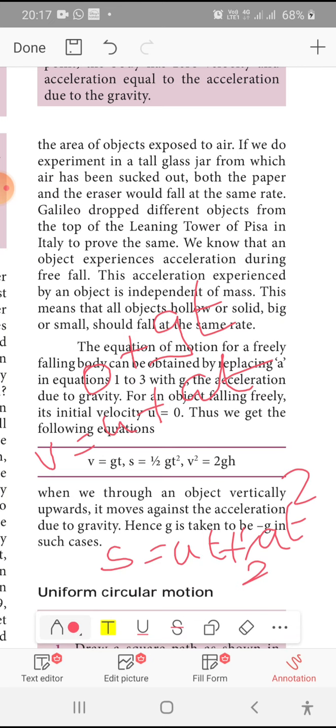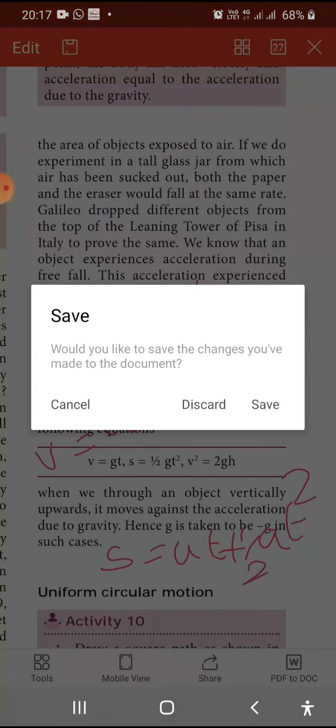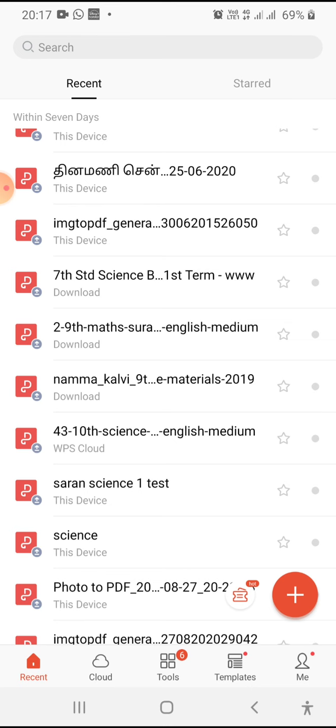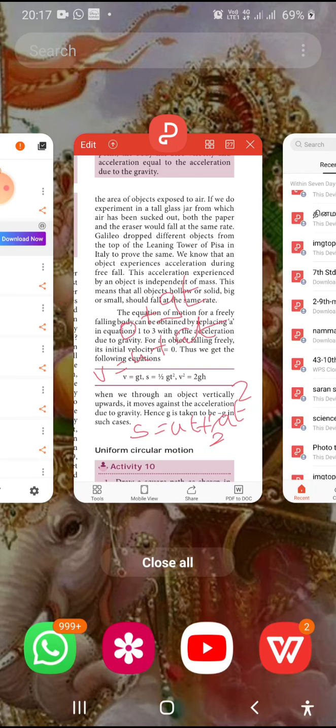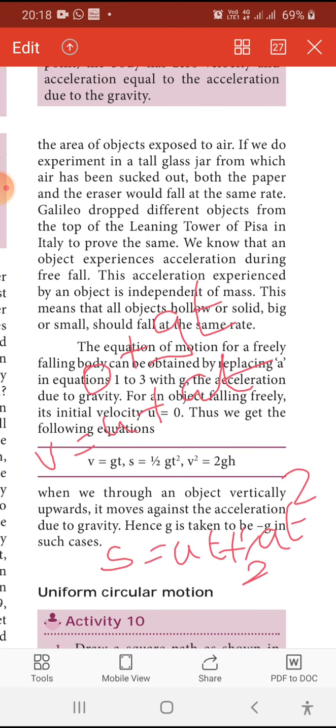The same way, the third equation. When we throw an object vertically upward, it moves against the acceleration due to gravity. Hence g is taken as negative.